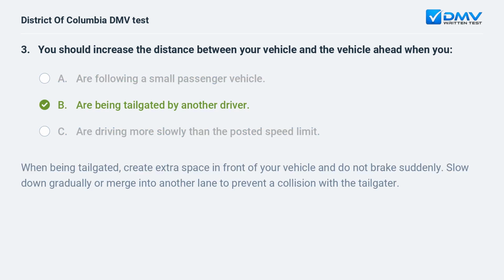b. Are being tailgated by another driver. When being tailgated, create extra space in front of your vehicle and do not brake suddenly. Slow down gradually or merge into another lane to prevent a collision with the tailgater.